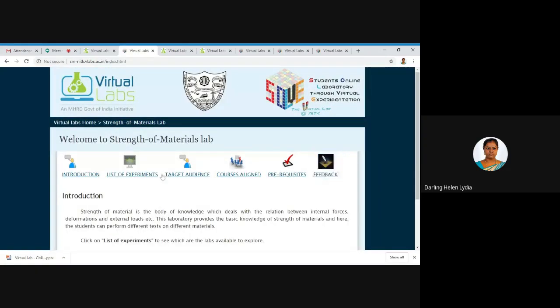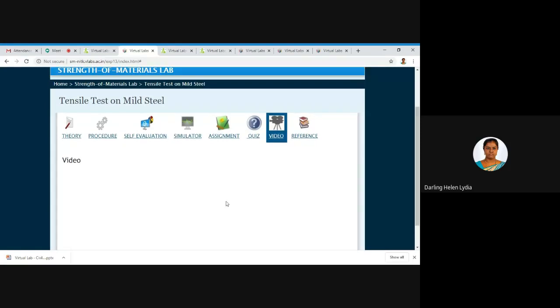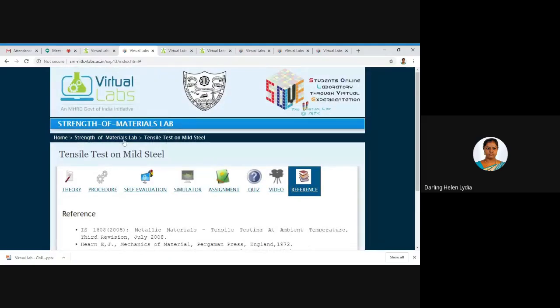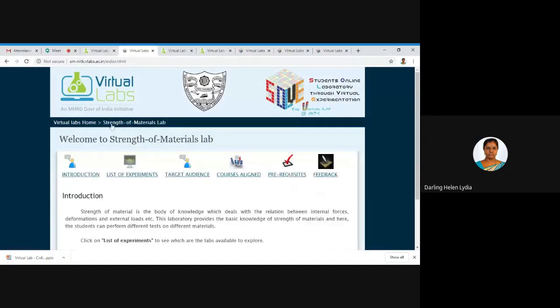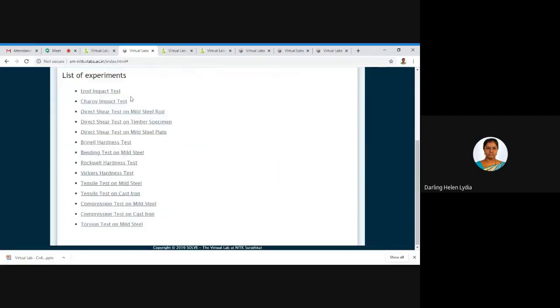Then some recorded videos may be available for some cases. Here it is not available. Then the references: these are the references under which this tensile test on mild steel is established, and the theory, procedure and everything has been taken from these references. So this is about your tensile test on mild steel. You can also go to any other experiment under this and work on it, and if you have any queries you can contact us.